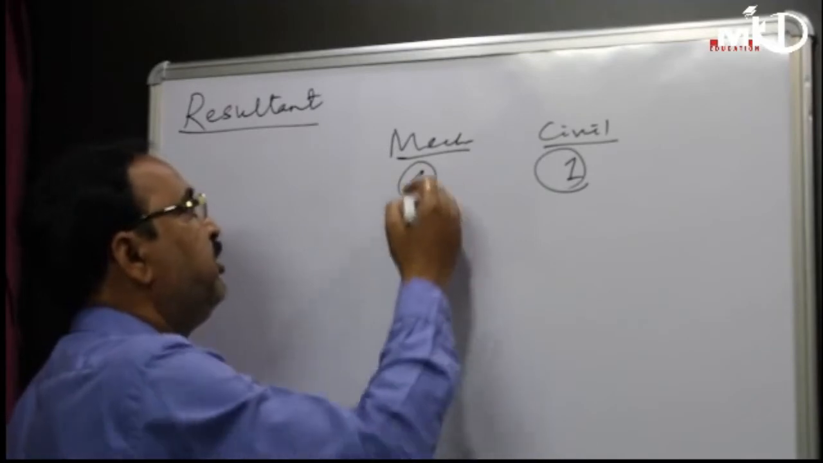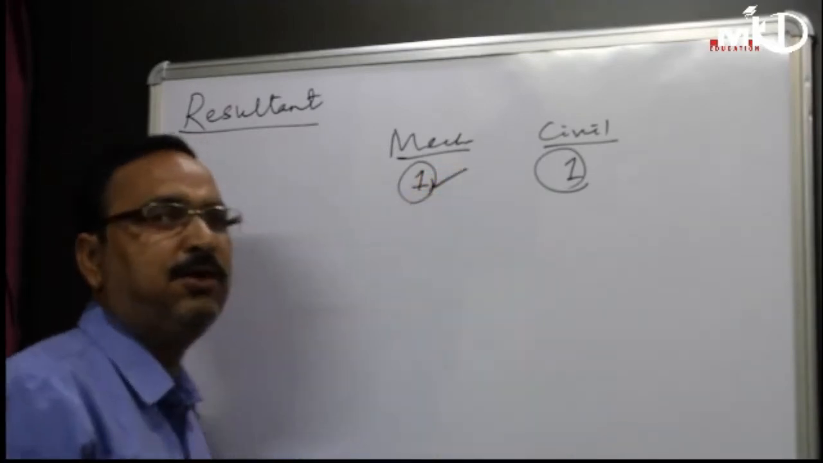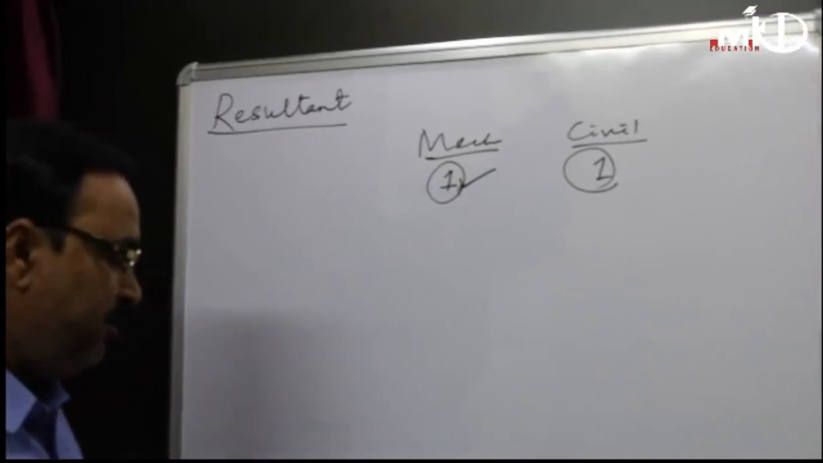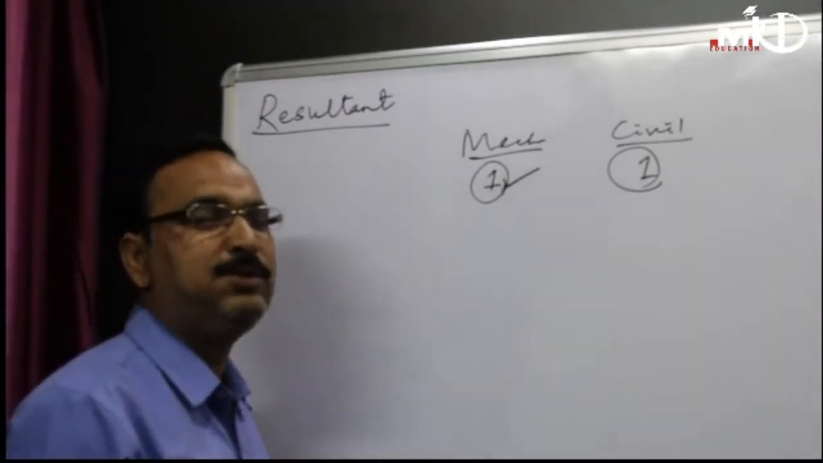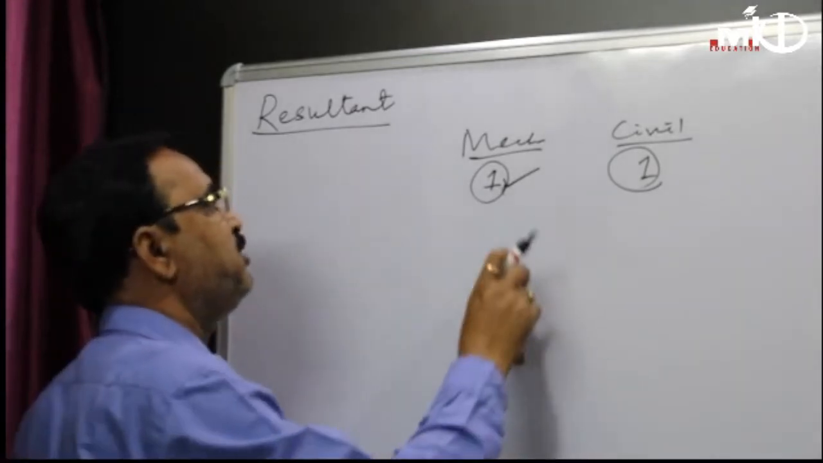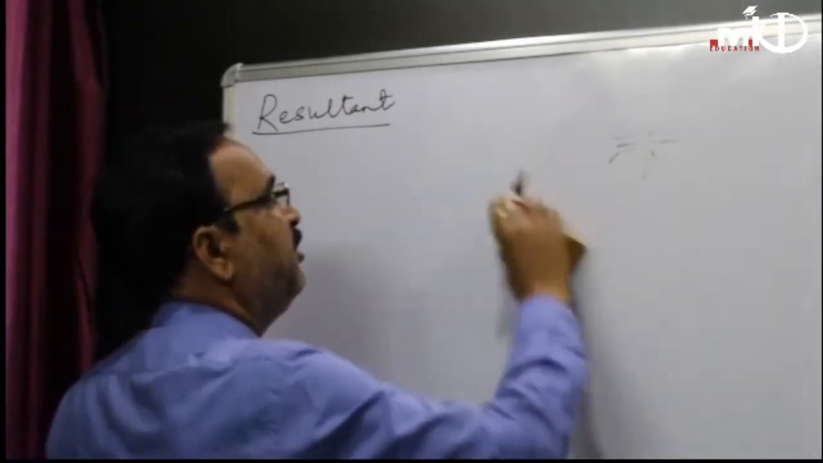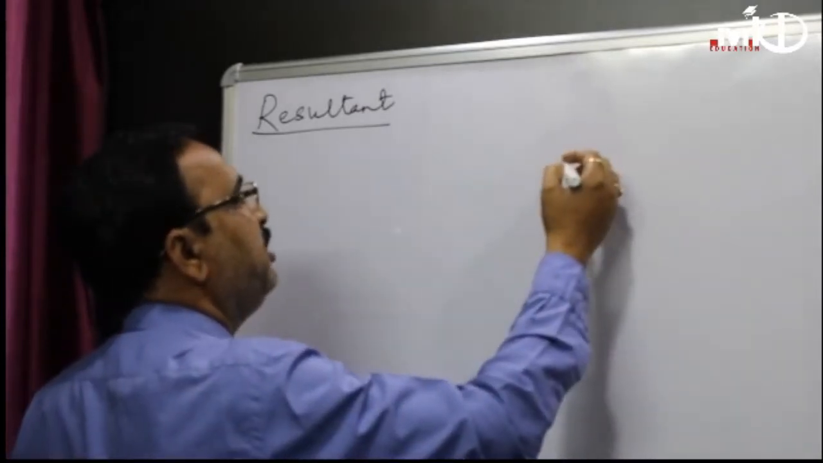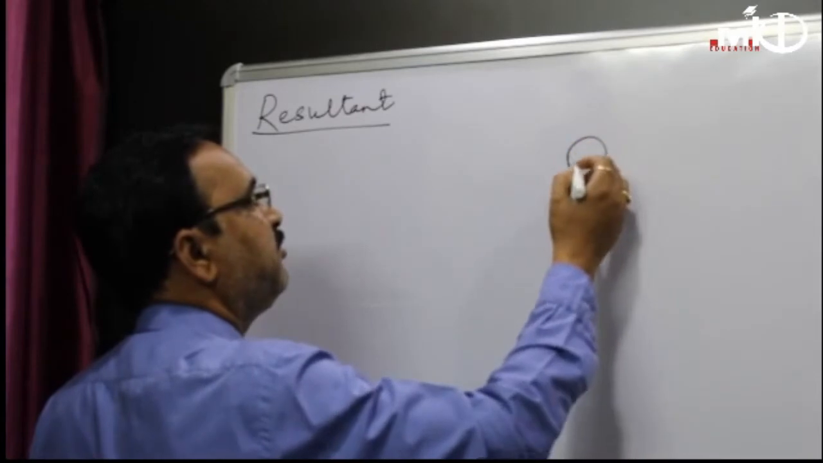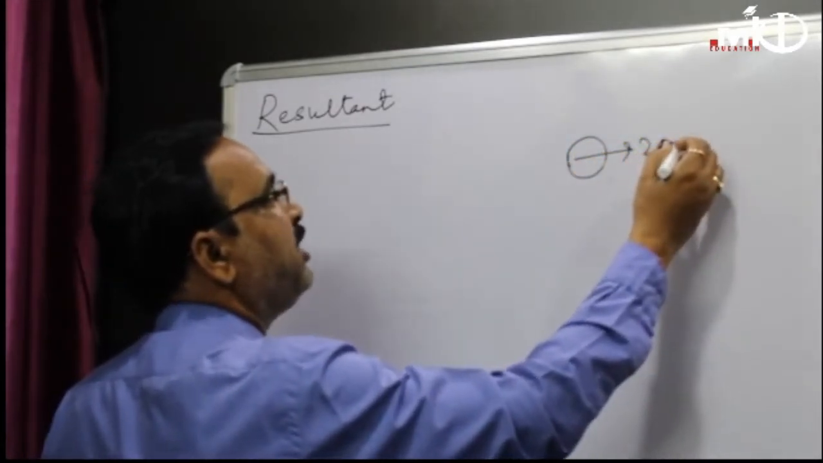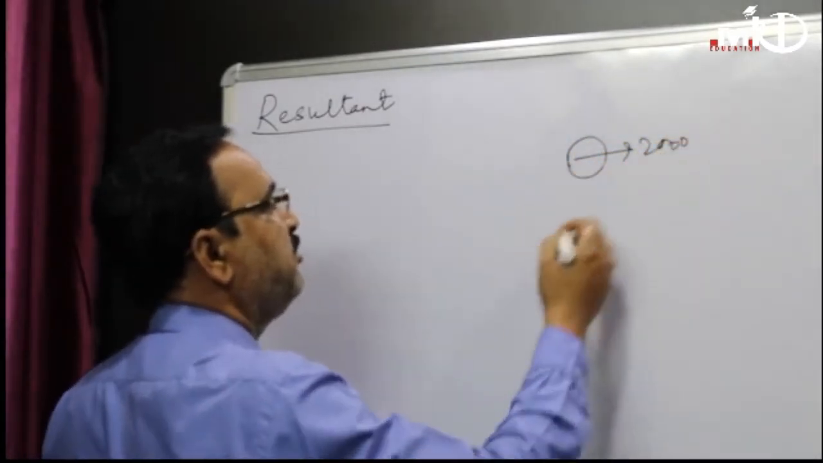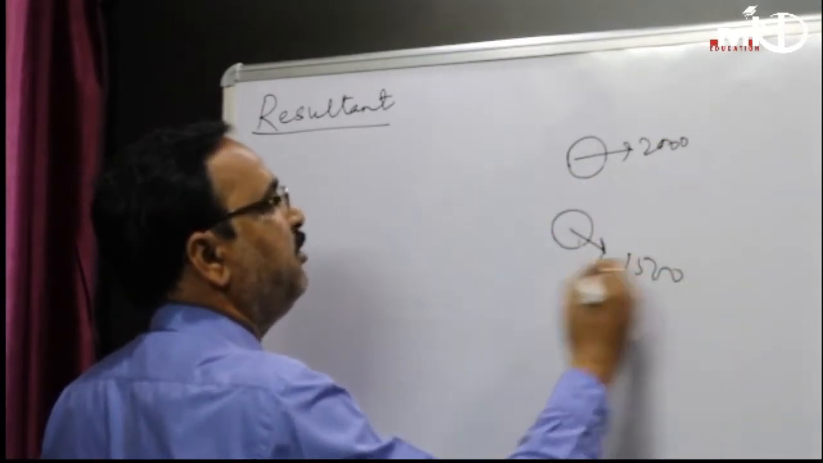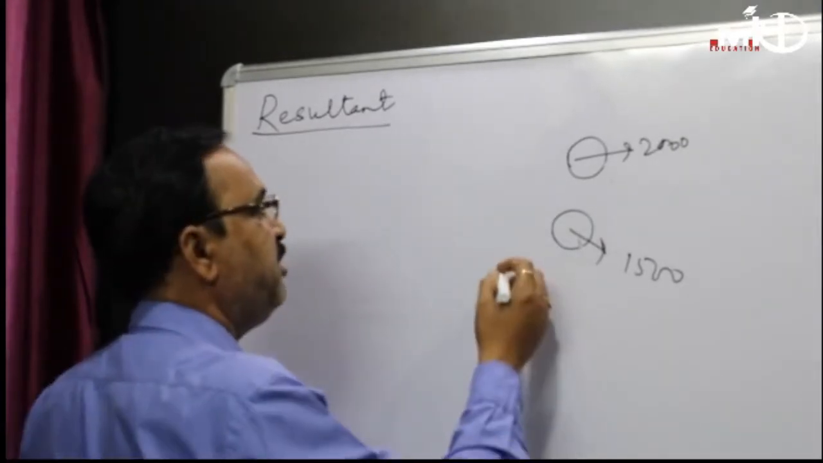So this representative is called the resultant of your class, who is responsible to collect the money from each and every student for your picnic. Another example we can take. Suppose in a family, your brother is taking 2000 rupees per month, and your sister is taking 1500 for her expenditure.